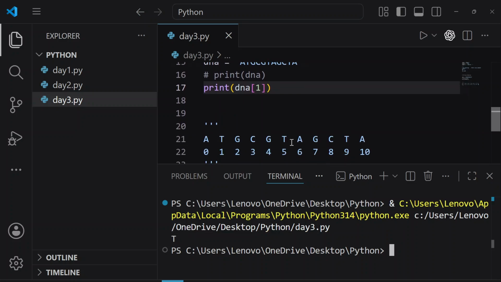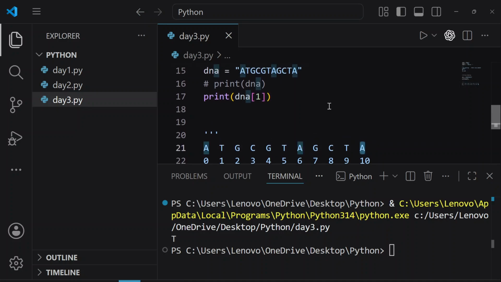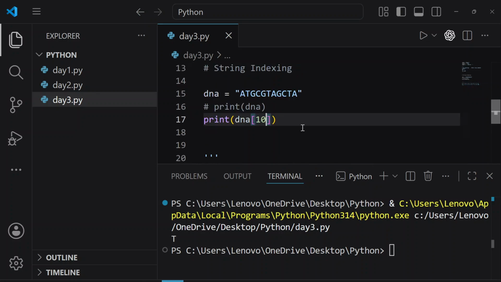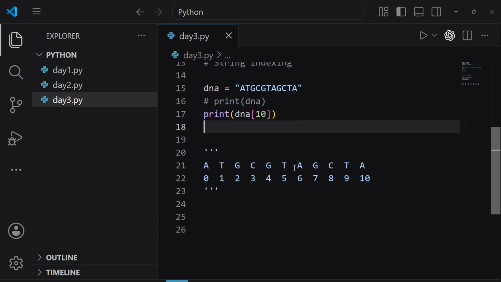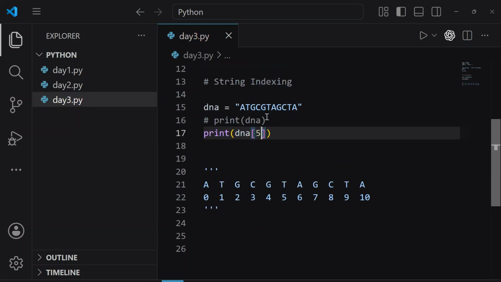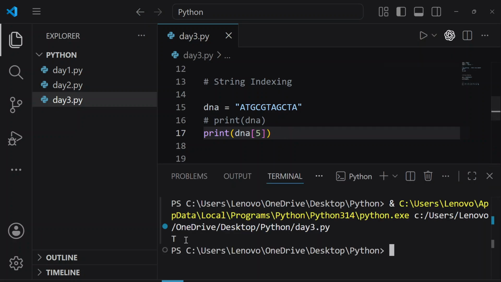In the same way, for example, I want to access this last A. So here it is at index number 10. So we will just simply write 10. Now let's run it again. So here we are seeing A. In the same way, let's take any character. So we want to access this T. This is the T and it is at index number 5. So we will simply write 5 in square brackets. Let's run it again. So here we are seeing T. So this is called indexing.